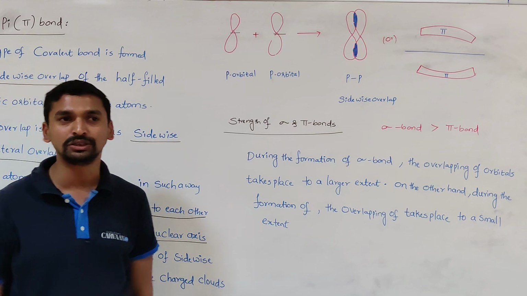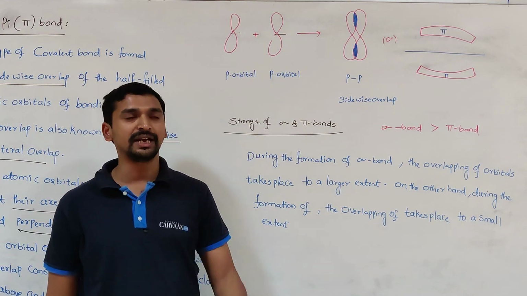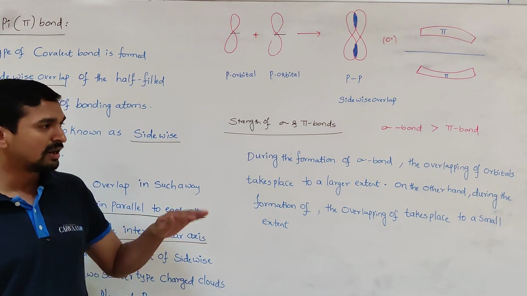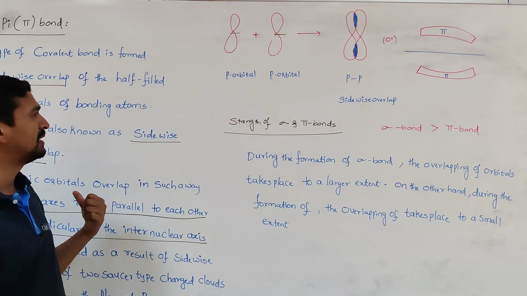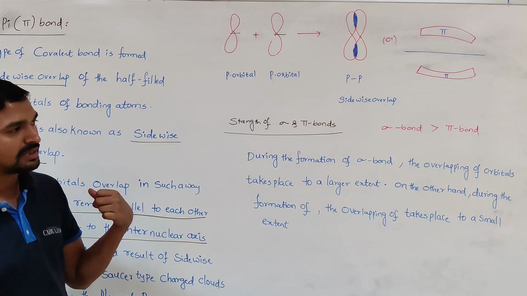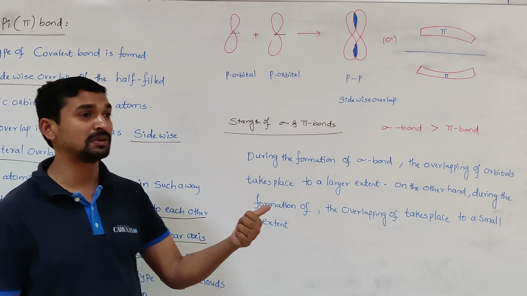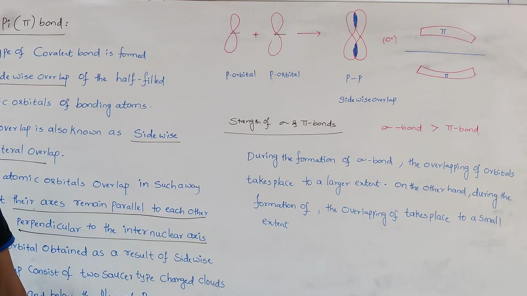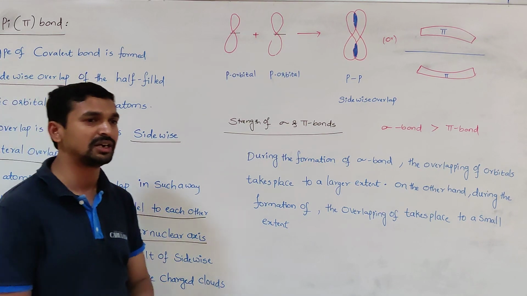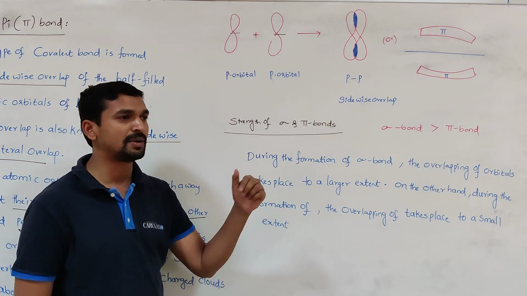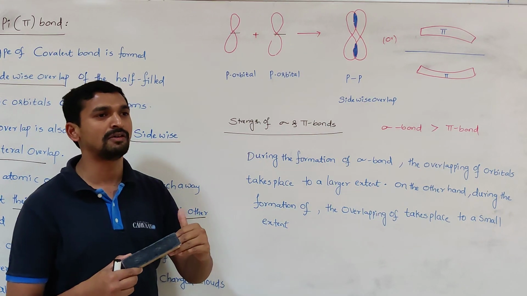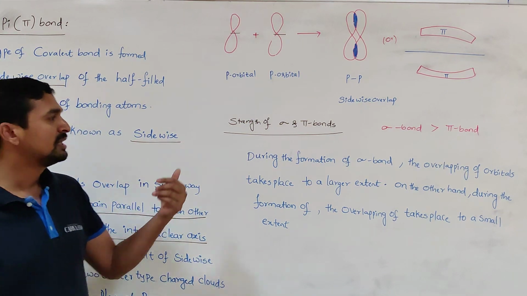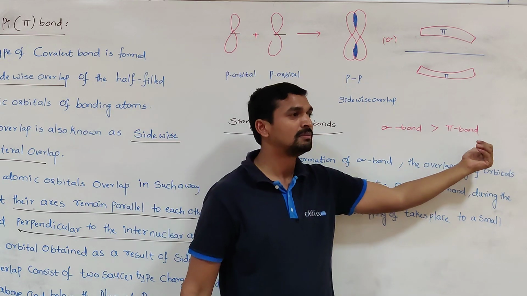We know very well, according to valence bond theory, that wherever there is a greater extent of overlapping, that results in the formation of a strong bond. When we compare axial overlapping and sidewise overlapping, the axial overlapping takes place to a greater extent compared to the sidewise overlapping. So in the formation of a sigma bond, the orbitals overlap to a greater extent compared to the formation of a pi bond. That's why the sigma bond is always stronger than the pi bond.